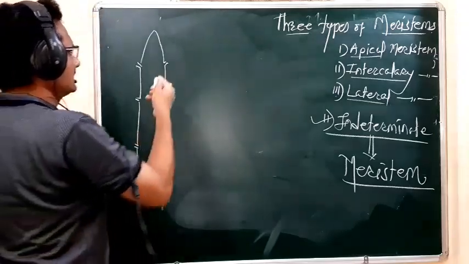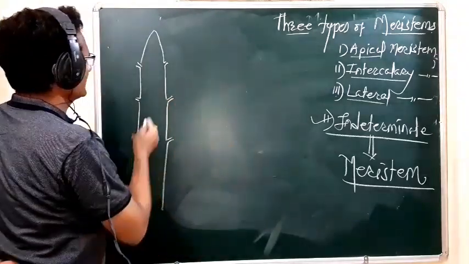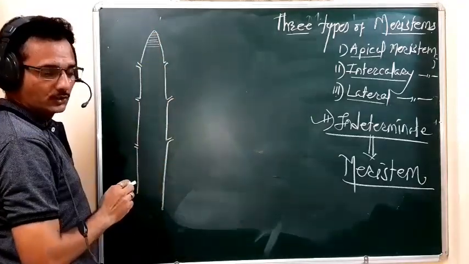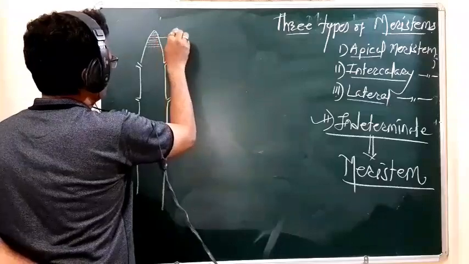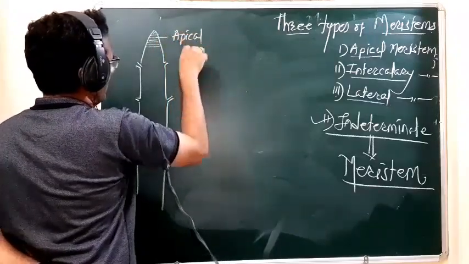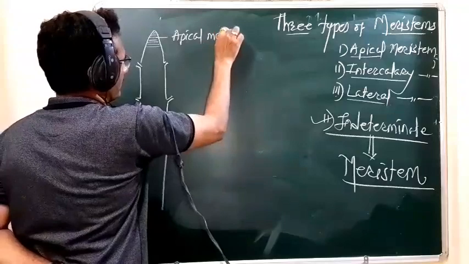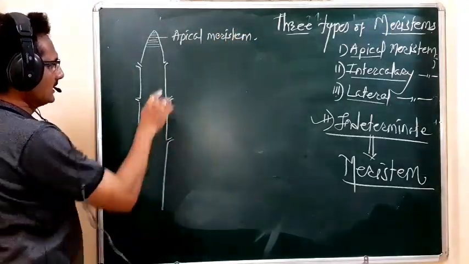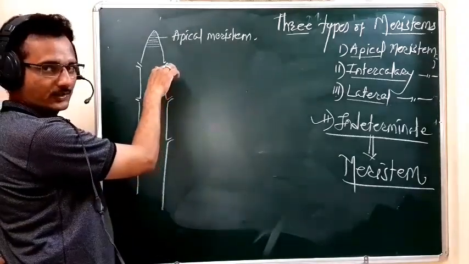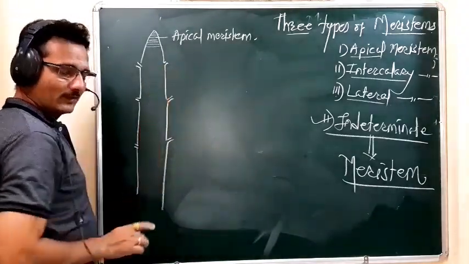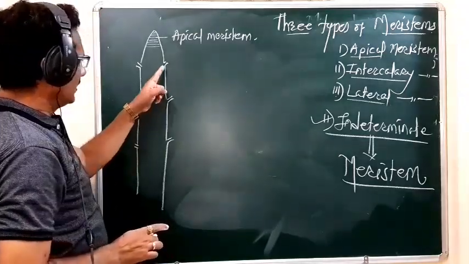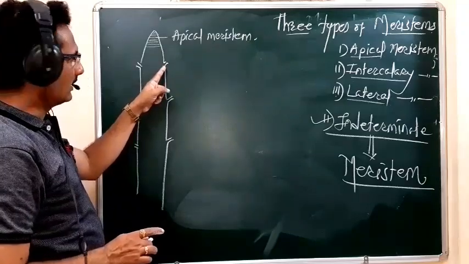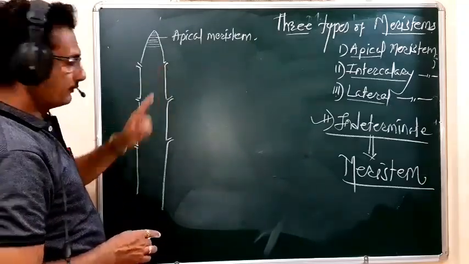So the first one, the apical meristem, is situated at the shoot apex. So this is the apical meristem. Then the second type of meristem, what is this? These are the leaves. For our convenience, we have drawn the cut petiole of those leaves, but remember, this is the position of the leaf.